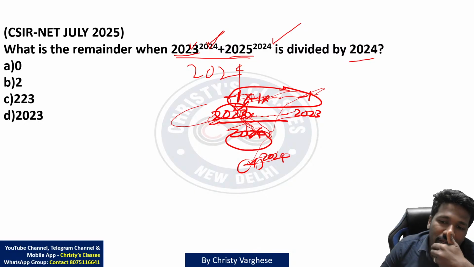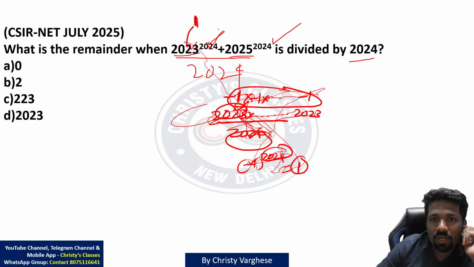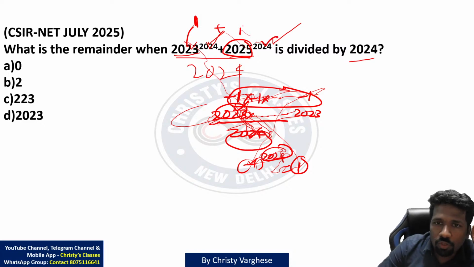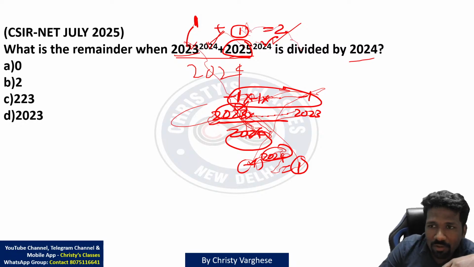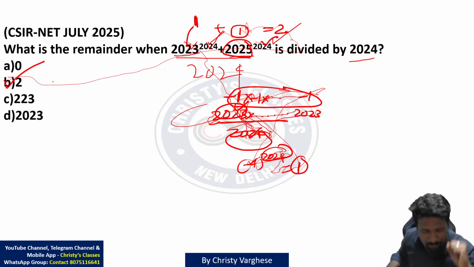-1 raised to 2024, this is an even power, that will give you +1 only. So this value's remainder is +1. Similarly 2025 is 1 more than 2024, so this is 1 raised to 2024, which is 1. So 1 plus 1, 2 will be the final remainder. 2 divided by 2024 का रिमाइंडर 2 है, so option B is the answer.